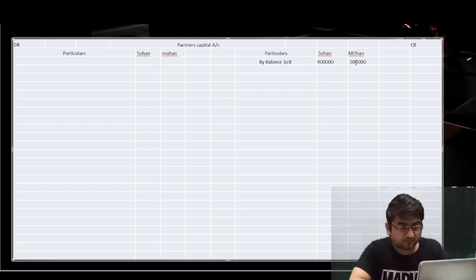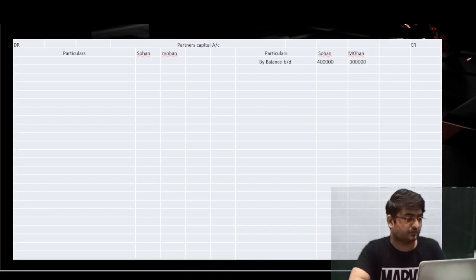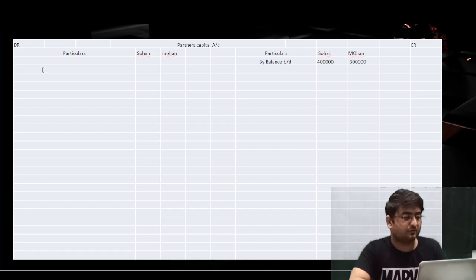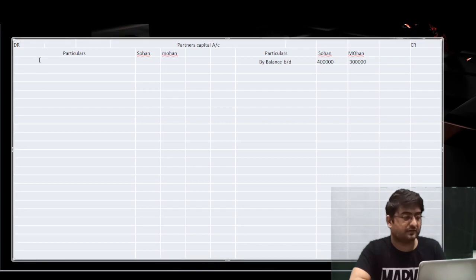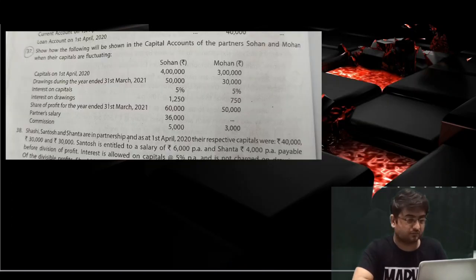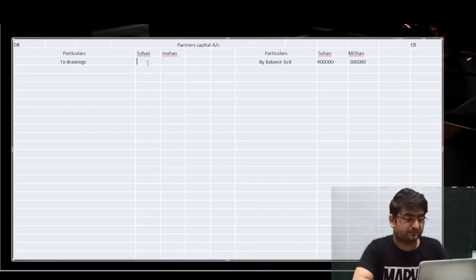Next item given is drawings, rupees 50,000 and 30,000. Drawings amount goes on the debit side because we have taken it from the partners as drawings. So 50,000 and 30,000.